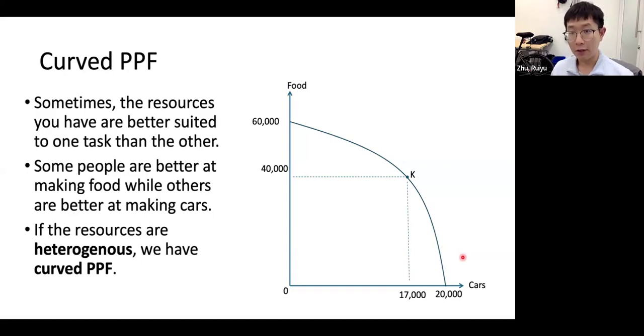In that way, we will have to give up a very large amount of food to produce just a small amount of cars. So in the end, the slope is going to be steeper. That's why in that case we will have a curved PPF, curving outwards.